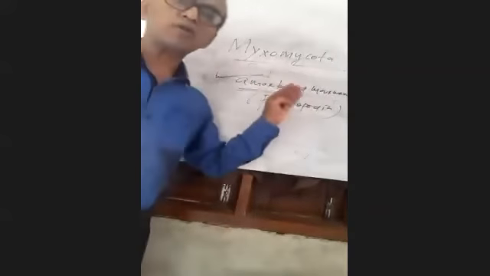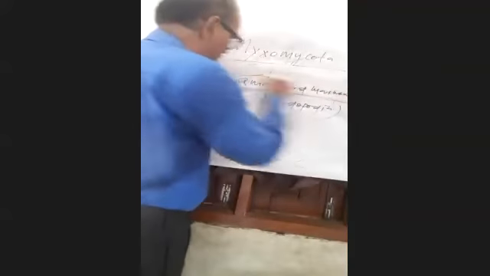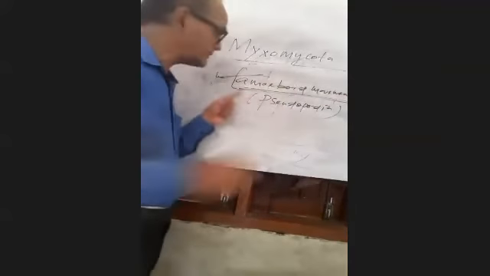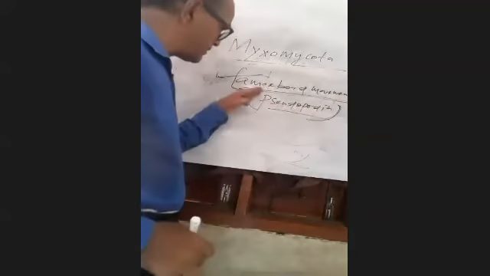So slime molds have locomotion, and it is amoeboid. Because they develop pseudopodia, there is amoeboid movement in slime molds.